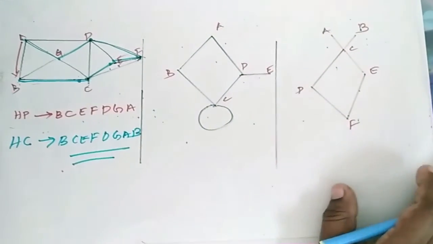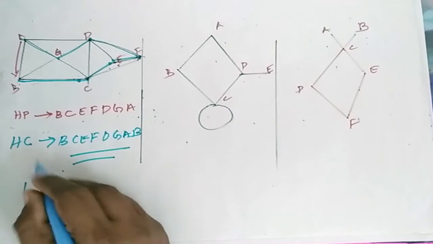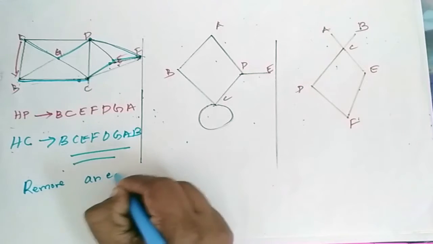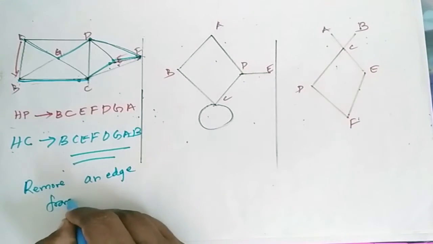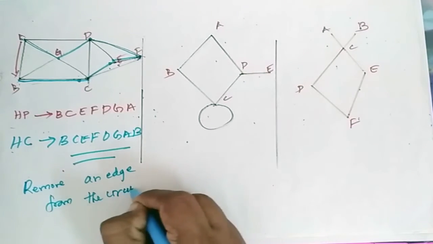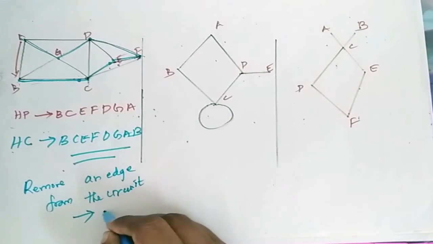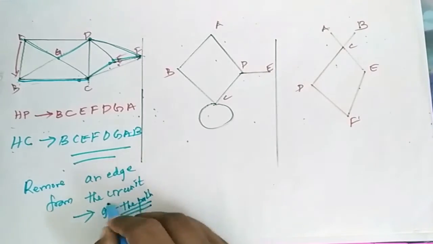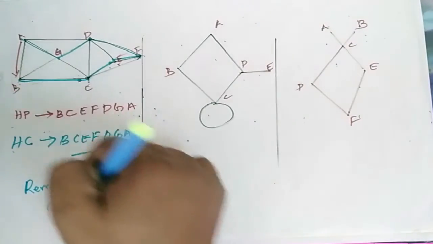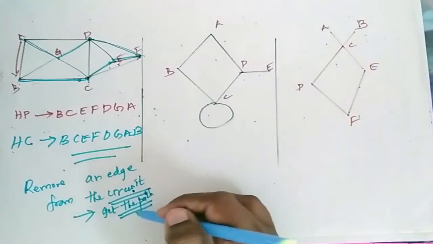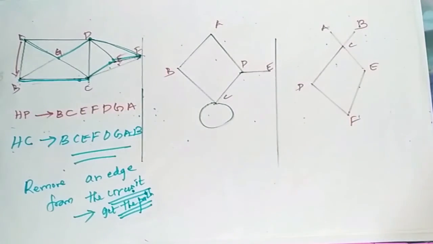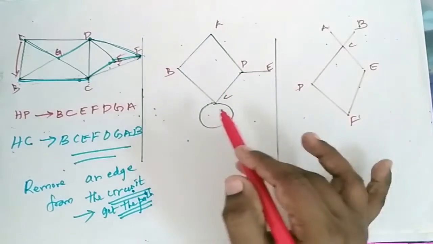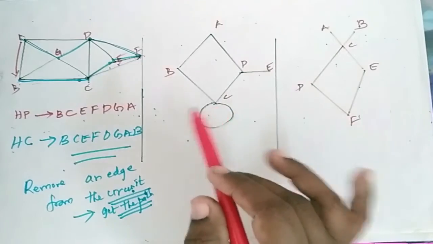Okay. Now, if you have a circuit, when you remove an edge from the circuit, you will get the path. So when you have the circuit and remove an edge from that particular circuit, you can get the path of the particular graph. Now, we go to the next graph to find the Hamiltonian path and Hamiltonian circuit.